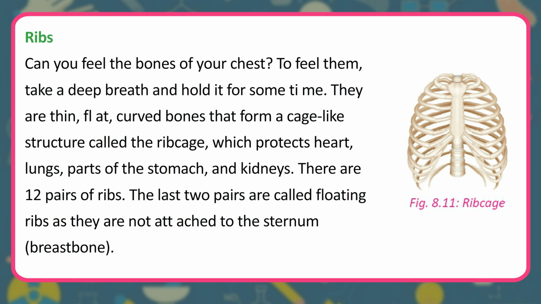Ribs. Can you feel the bones of your chest? To feel them, take a deep breath and hold it for some time. They are thin, flat, curved bones that form a cage-like structure called the rib cage, which protects the heart, lungs, parts of the stomach, and kidneys. There are 12 pairs of ribs. The last 2 pairs are called floating ribs as they are not attached to the sternum, breastbone.